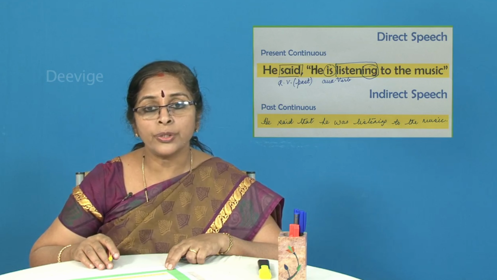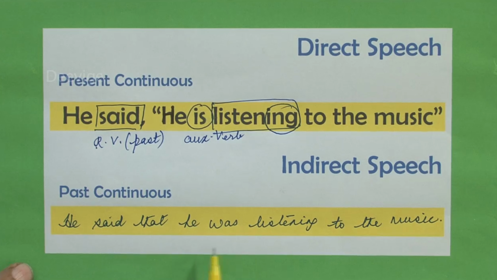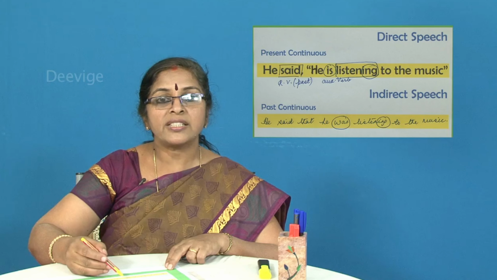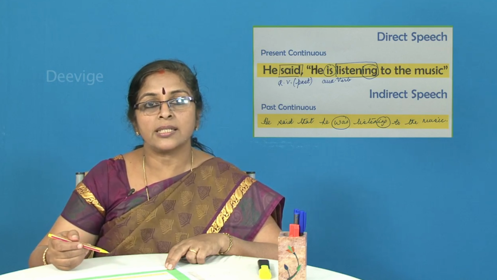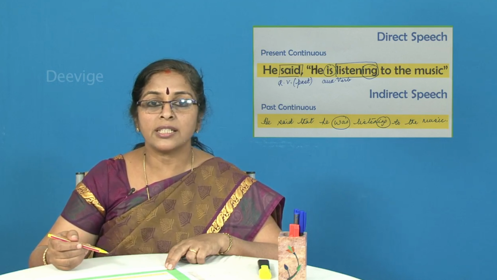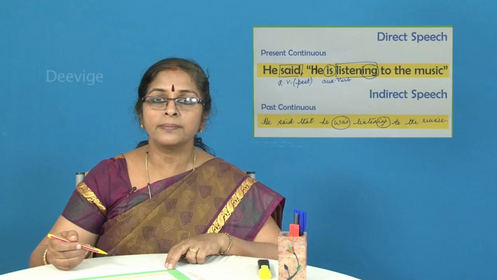We have only used the full stop and that is at the very end of the sentence. So he said that he was listening to the music. Was is past tense and we have retained the ing form, which means we have successfully changed it from the present continuous tense to the past continuous tense. Shall we move on to the next example, students?